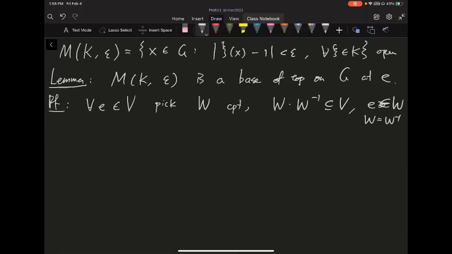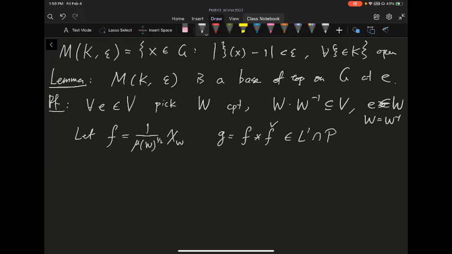So once we know that, let's define some function. Let f be the characteristic function of W, and I want to normalize it by the Haar measure of W to the half. Okay, so mu is the left Haar measure, or just the Haar measure. And we do the standard trick we have seen several times: you convolve f with its own involution. Then we know this one is, first of all, in L1, because W is compact, so f is certainly in L1 after normalizing, and so when you do the convolution, it's still in L1.